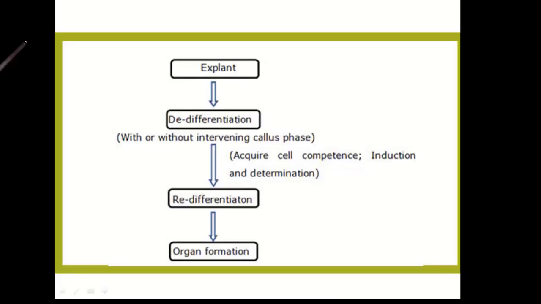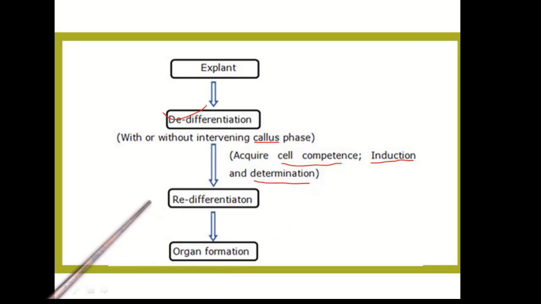This is a nutshell diagram to show the overall process in organogenesis. Here the explant is there which first undergoes dedifferentiation, resulting in callus formation, and the callus cells acquire the competence. Then they undergo an inductive phase and are committed to form a specialized organ.